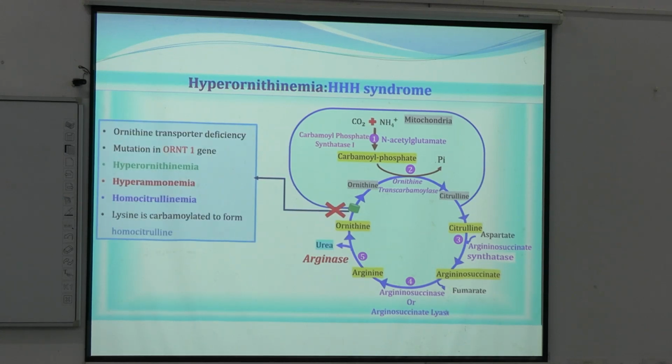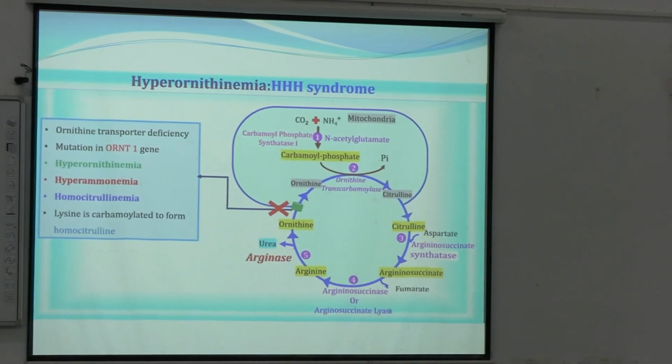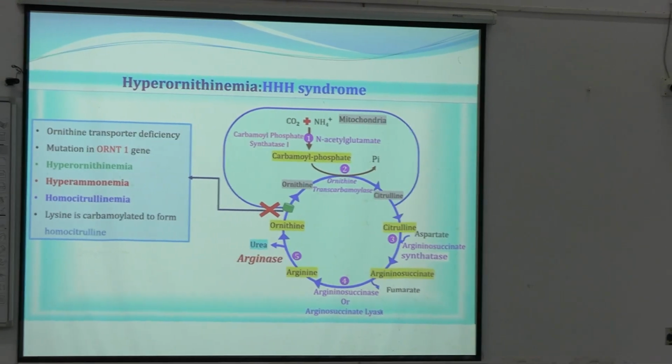Now the hyperornithinemia or HHH syndrome. So the 3 H's are for hyperornithinemia, hyperammonemia and homocitrullinemia. These two are very easy to understand, hyperammonemia and hyperornithinemia. But homocitrullinemia, how does it occur? If the ornithine transporter is defective, ornithine cannot go into mitochondria, right?